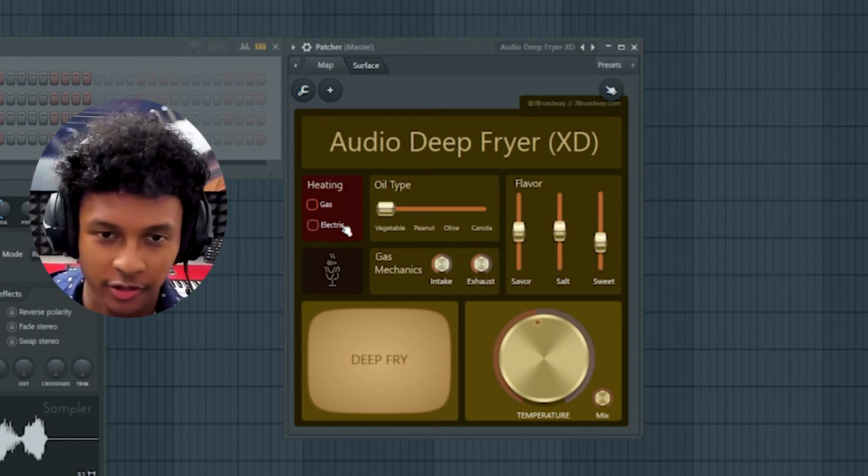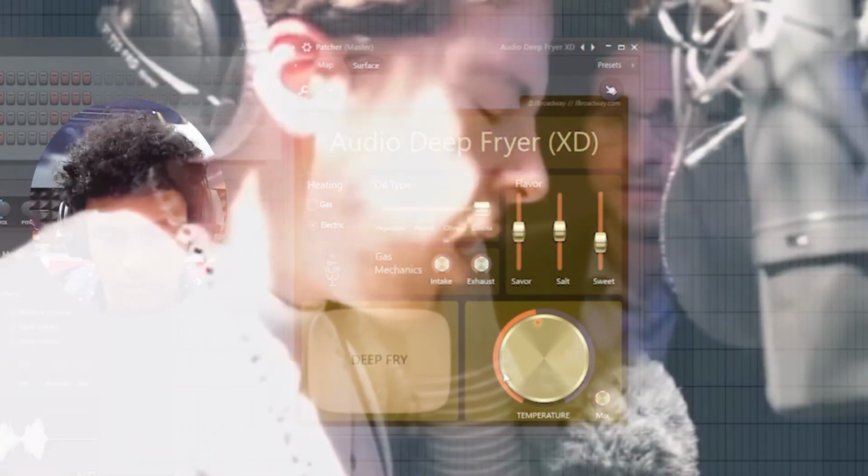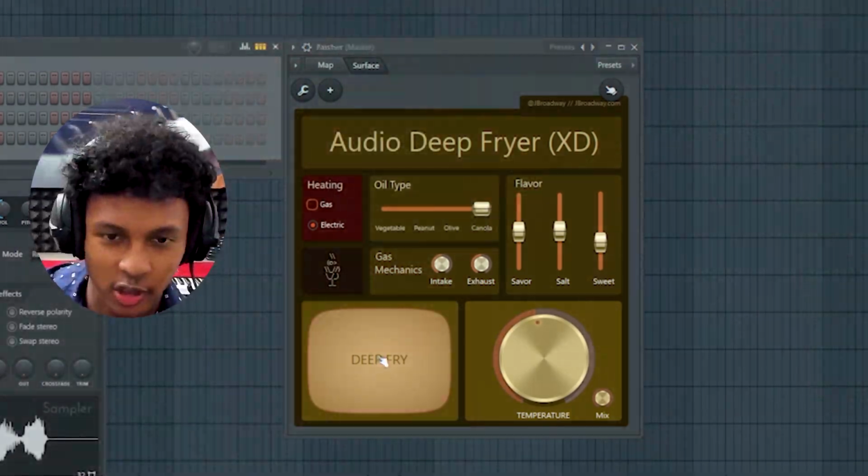All right, we're gonna do some electric heating. We're gonna go back to canola oil. "Damn son, where'd you find this?" Let's turn on the deep fryer.